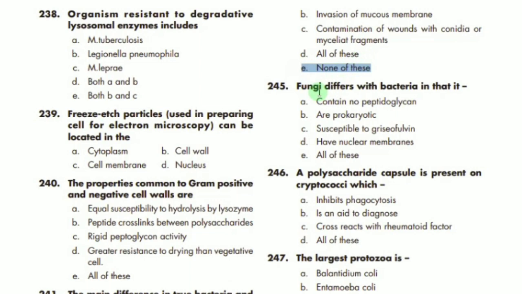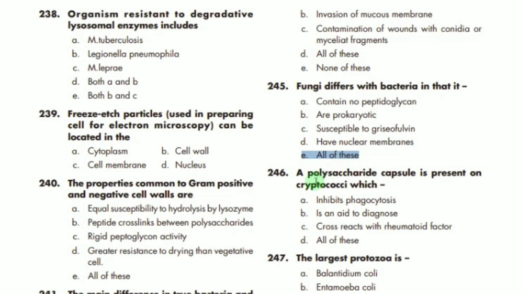MCQ number 245 says that fungi are different from bacteria, that is due to, now remember, fungi do not have peptidoglycan, bacteria have peptidoglycan, so A is the correct option. Fungi and bacteria, yes, it is also correct. So D is correct. E is correct. All of these are correct options.